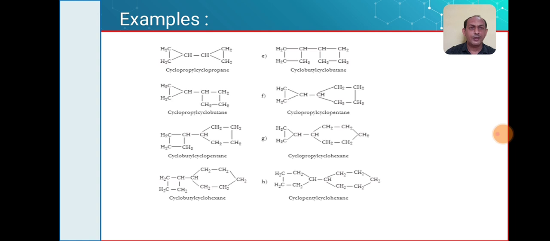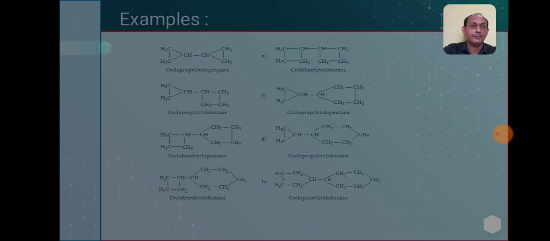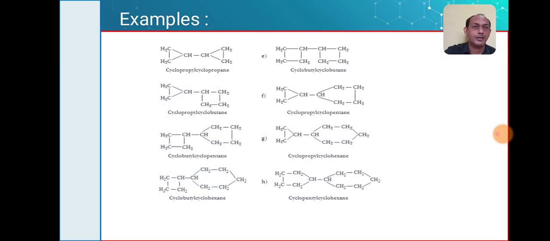For the next, you have to find the number of carbons in the smaller ring, 4, and the number of carbons in the larger ring, 5. So what will be the name? Cyclobutylcyclopentane. Okay. Then in structure G, one part contains 3 carbons while another part contains 6 carbons.